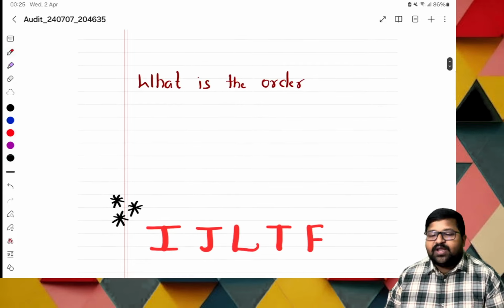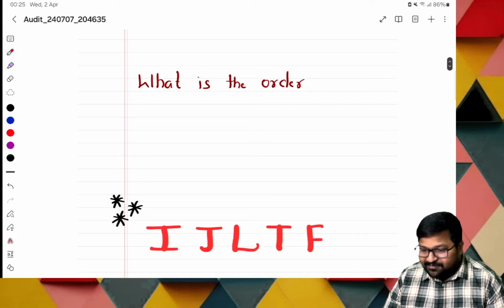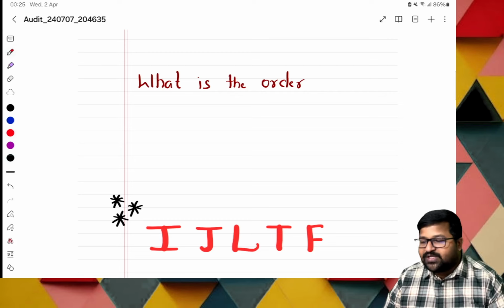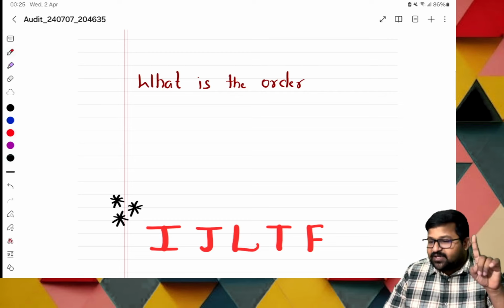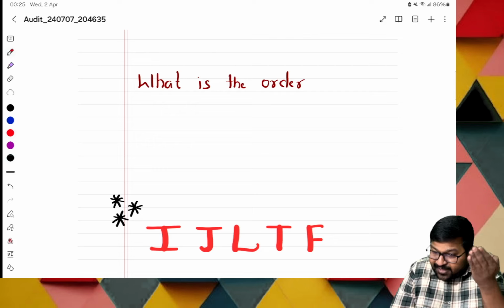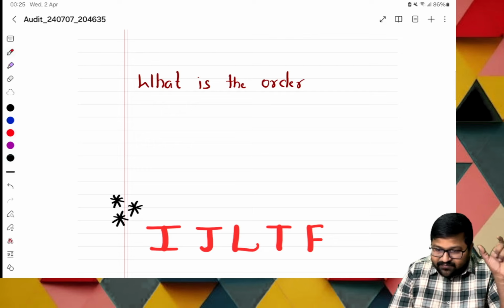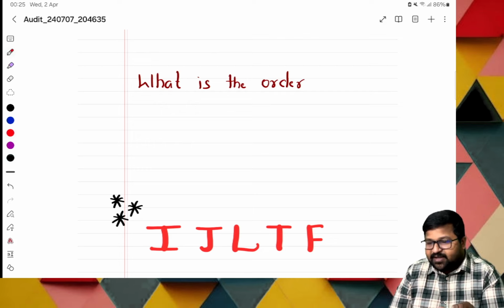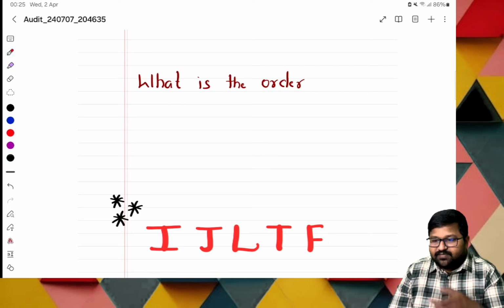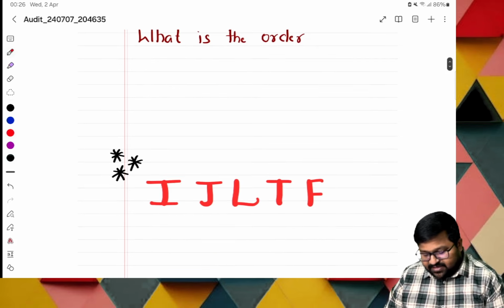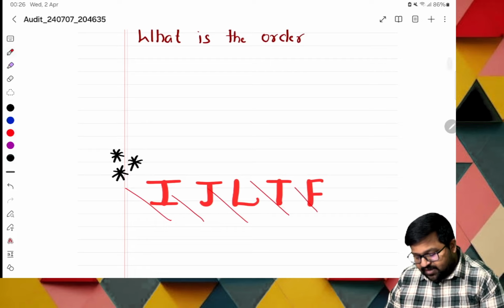Next, what is the order? It is very important because this is a basic fundamental thing. First, you must have clarity regarding the order. What is the first one? Journal is the first one. But for that, what is the base? Invoice. Whatever document is given to you. For example, you are purchasing some snack items from a shop. They give you an invoice. That is the base. So invoice, then journal, ledger, trial balance, financial statements.